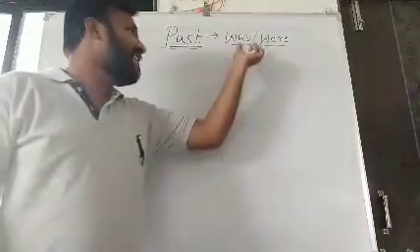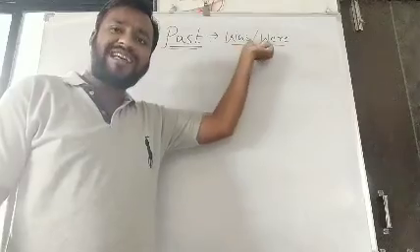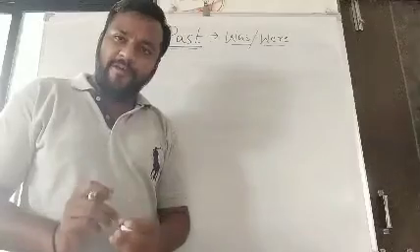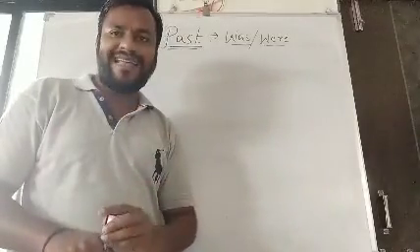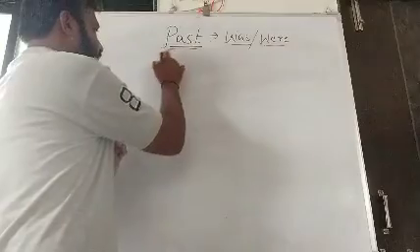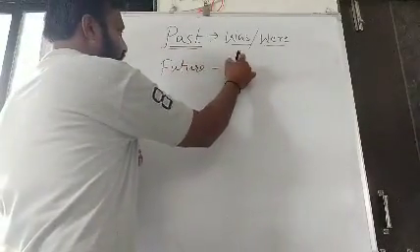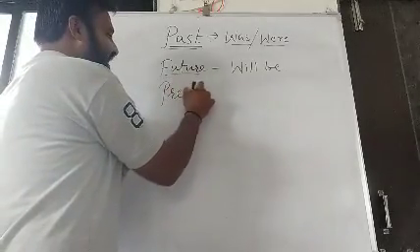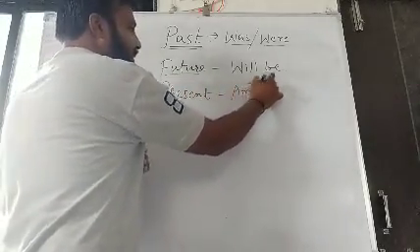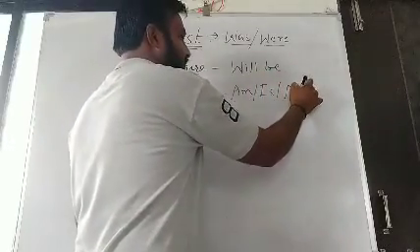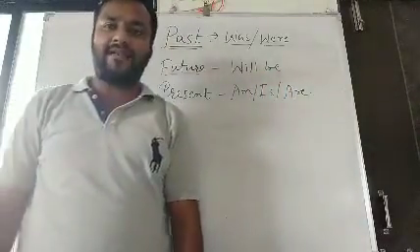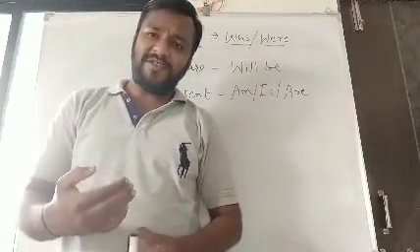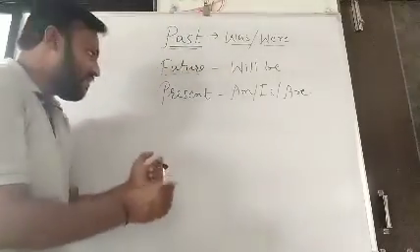Friends, in past tense we have two helping verbs. Those are called tense indicators, was and were. In future we have only one tense indicator, that is will be. And in present we have am, is and are. So friends, we made sentences with the help of some structures. Let us see the structures.